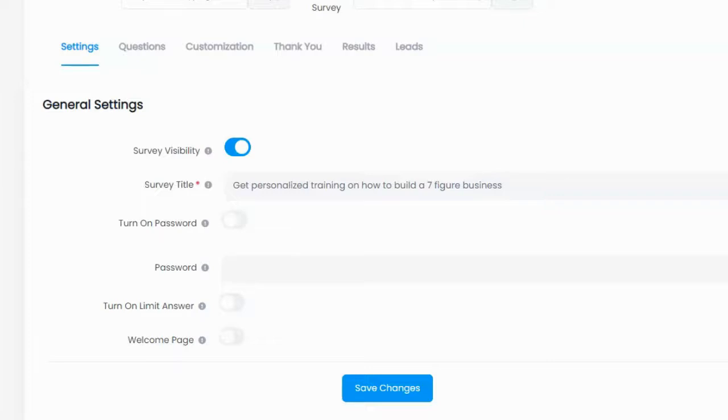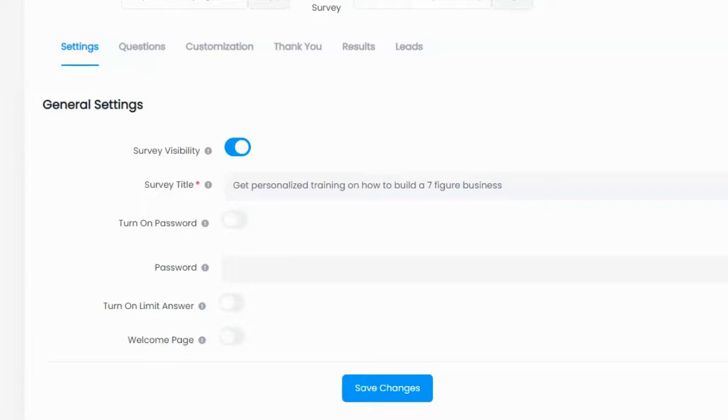Like, why should they go through those steps? Well, the reason I want them to go through those steps is because the last thing I'm going to ask them for is their email address. And if they already spend 30 seconds or a minute going through the steps of answering the questions, they're going to have a lot of incentive to enter in their email address, because otherwise they just wasted that time.